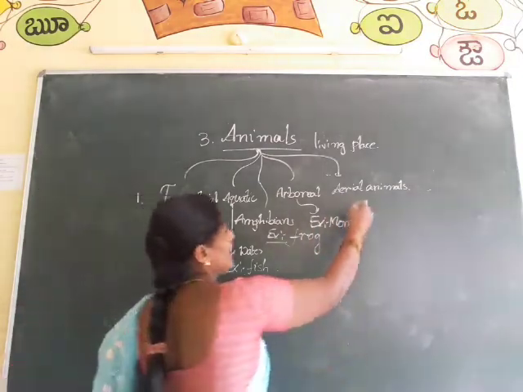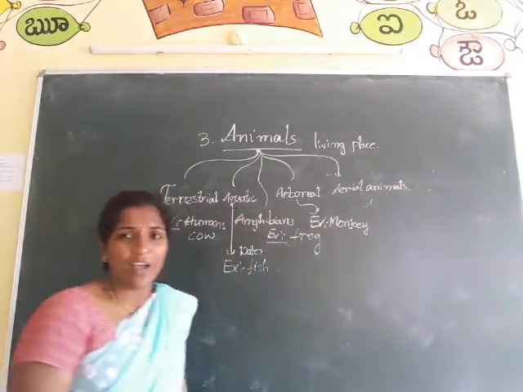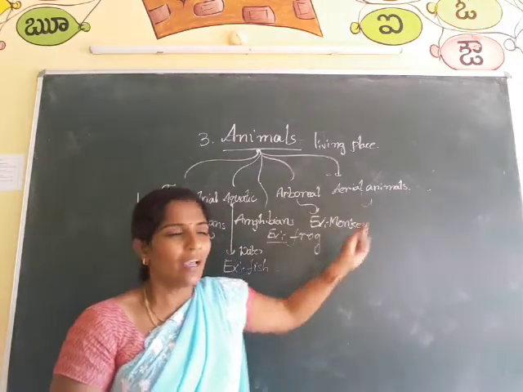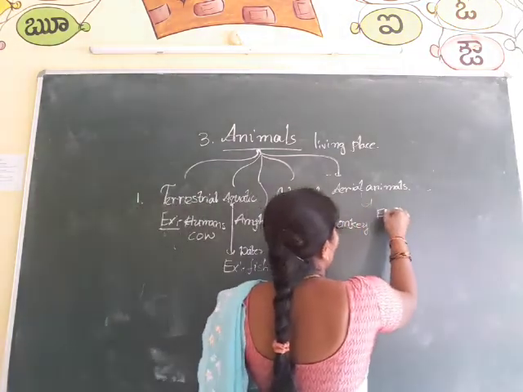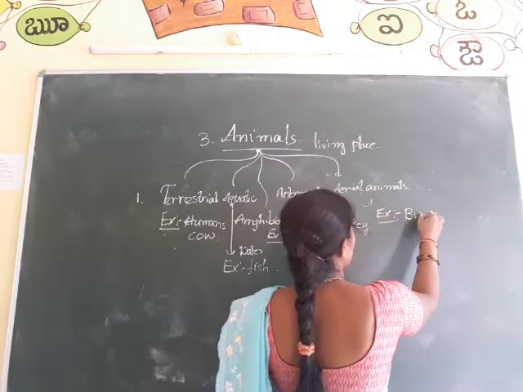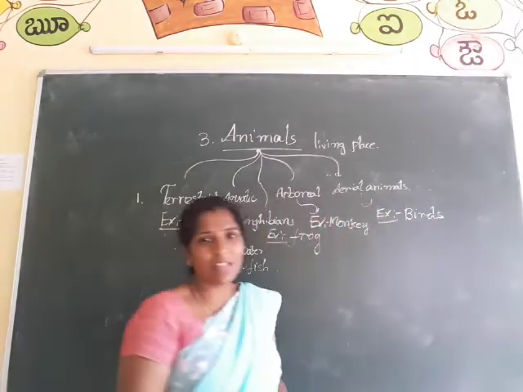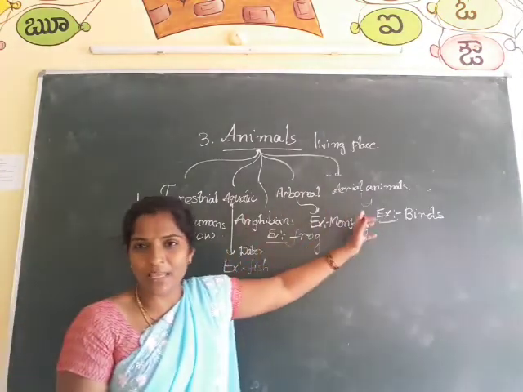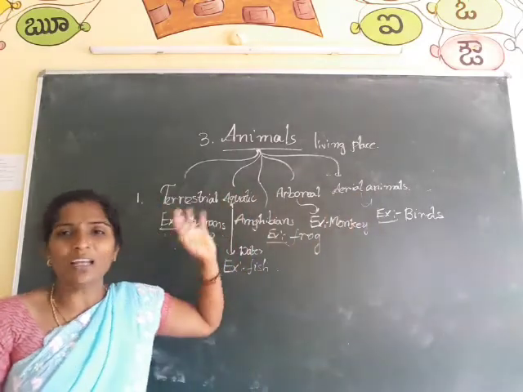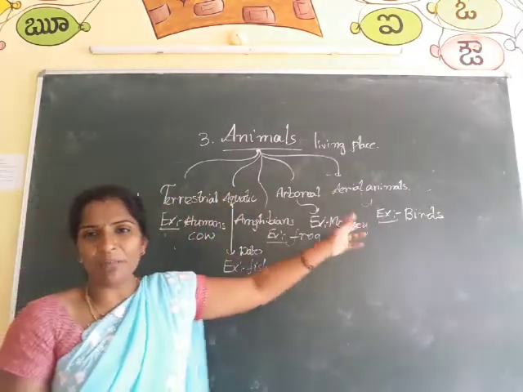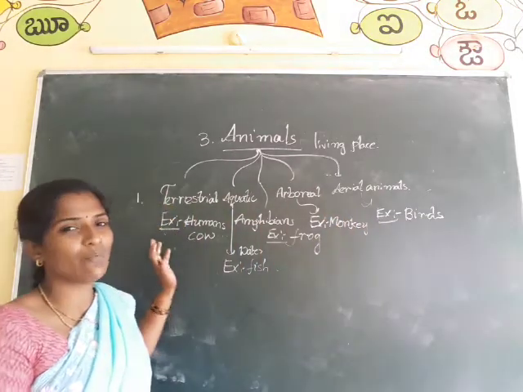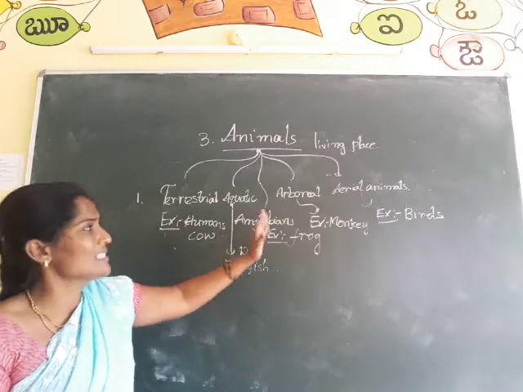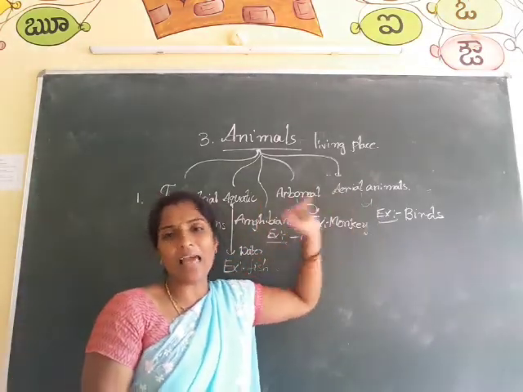And coming to the aerial animals. Aerial means air. The animals which live in the air are called aerial animals. Example of this is birds. So this is a classification based on the living place. Before, I told you basically animals are of two types, but based on the living place or habitat, animals are again divided into 5 types: terrestrial animals, aquatic animals, amphibians, arboreal animals and aerial animals.